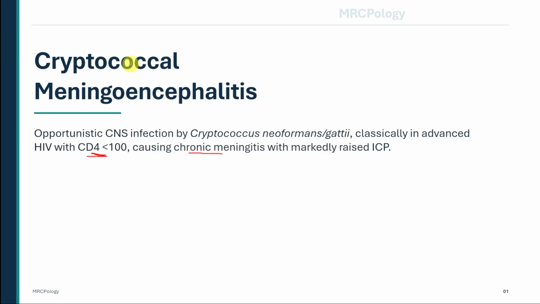Cryptococcal Meningoencephalitis is an opportunistic central nervous system infection caused mainly by Cryptococcus neoformans, and less commonly Cryptococcus gattii. It classically affects patients with severe T-cell immunosuppression, especially advanced HIV. The disease causes chronic meningitis and often produces markedly raised intracranial pressure.